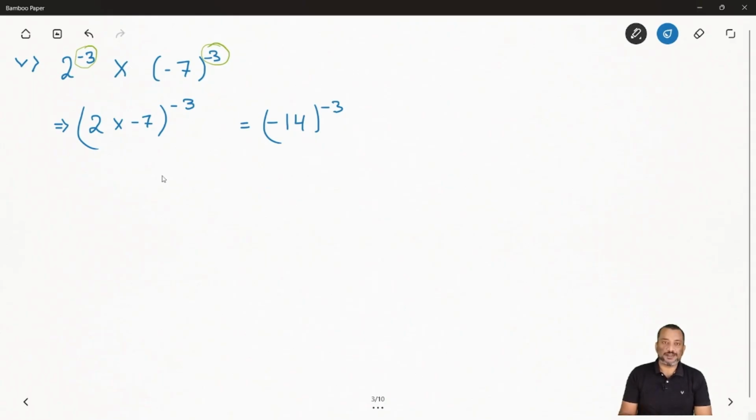Now you have to bring them into positive. So you can say 1 over minus 14 and whole exponent is 3. Hope you got it clear. Now if you want, you can write one more step in between. You can say 1 over minus 14 over 3, and you know 1 having any exponent, the value will be 1. So that's why I have directly written. If you want, you can write this step also. Okay, so hope you are clear.